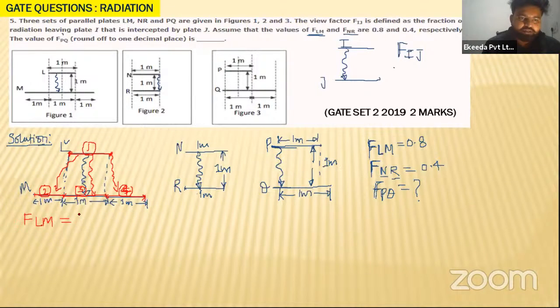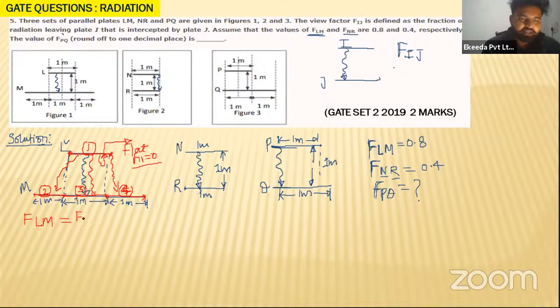So this will be represented by, if you use the summation rule, beta, summation rule use करने के बाद क्या होगा, that F11, the radiation which is leaving surface 1 and falling on 1 itself, the self view factor, because that is a flat surface. ये surface कैसा दिया हुआ बेटा, ये दिया हुआ flat, and for a flat surface the F11, the self view factor, will be 0. Yes or no?